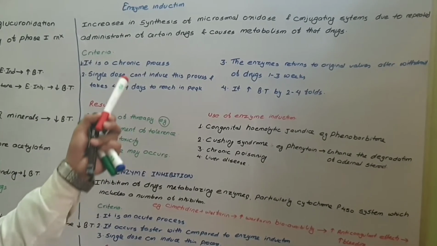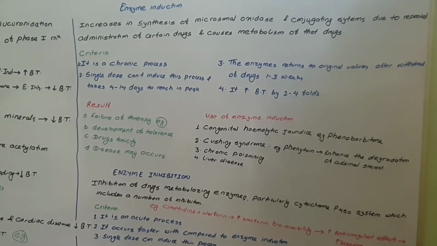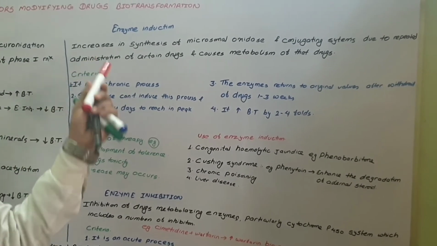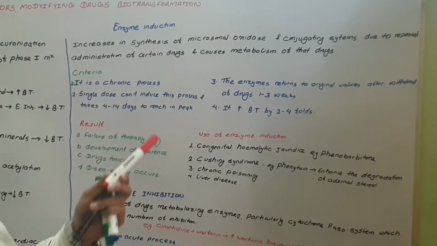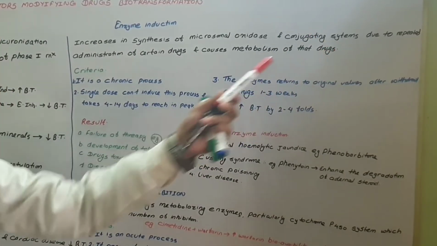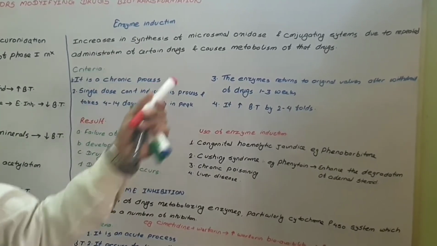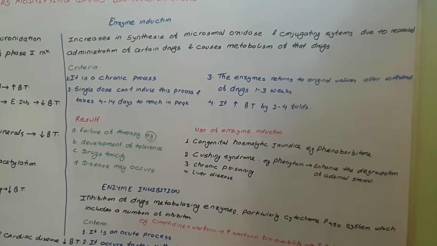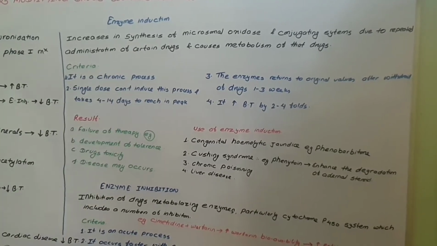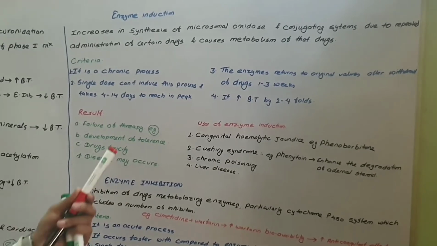Let's discuss enzyme induction and enzyme inhibition briefly. Enzyme induction is a process by which there is an increase in synthesis of microsomal oxidase and conjugate system due to repeated administration of certain drugs, which increases the metabolism of that drug. Simply, enzyme induction means an increase in synthesis of the enzymes which cause biotransformation.